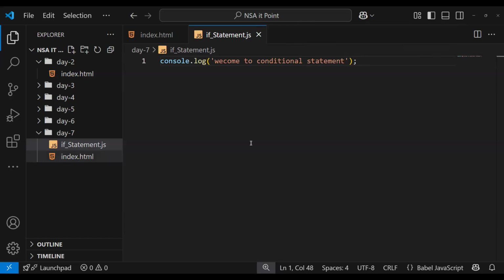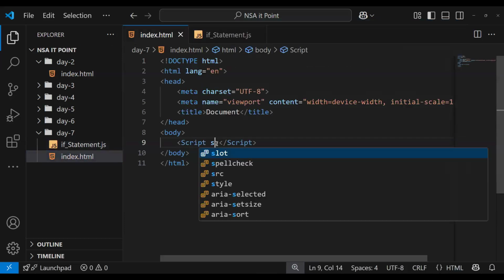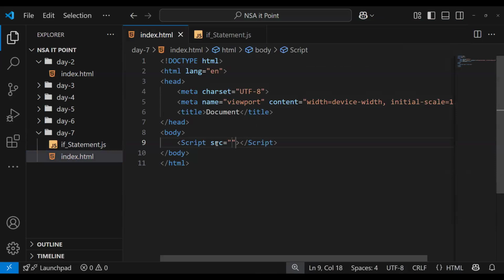Let's connect our script file: src and the file name with dot slash.